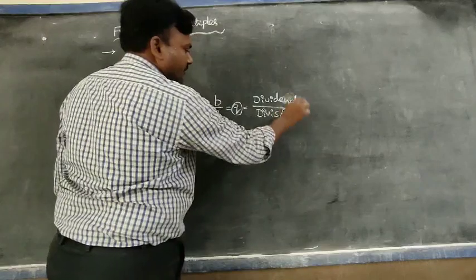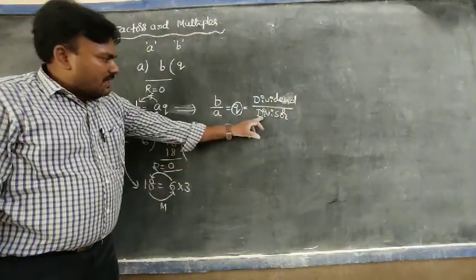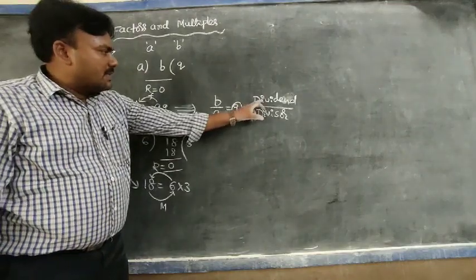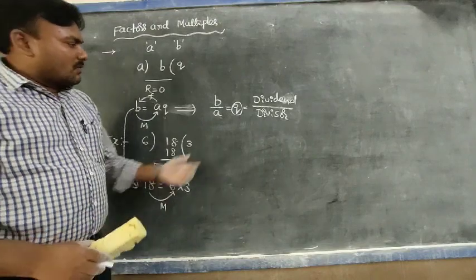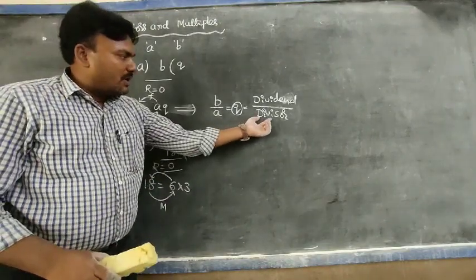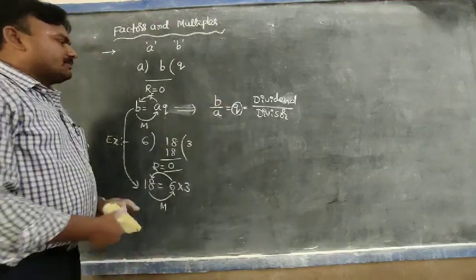So students, here the divisor is a factor and the dividend is a multiple. So where we use the word factor, we can use the word divisor, and where we use multiple, we use the word dividend.